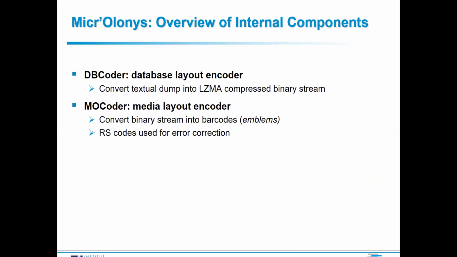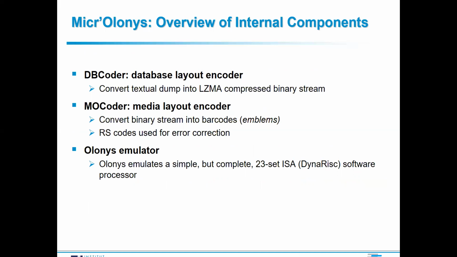The first component is dbcoder, which is responsible for converting the textual data that you get from the database into an LZMA compressed binary stream. The second component, MOcoder, takes the binary stream from the dbcoder and converts it into barcodes. So together, the dbcoder and the MOcoder are responsible for converting textual archival dumps into compressed visual barcodes. The third and important component is the MicroLunus emulator that emulates a simple but complete 23 instruction set architecture we refer to as DynaRISC.